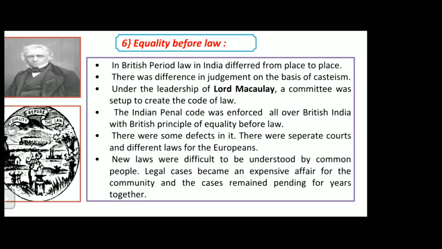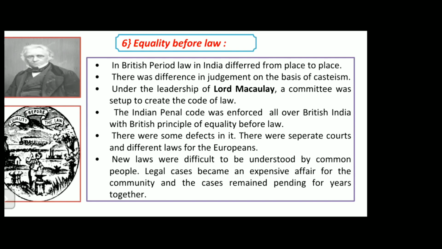So there was a different judgment. They used to see which caste the person belonged to, so that they could give them another judgment. So this was not right. So under the leadership of Lord Macaulay, what he did was, a committee was set up to create the code of law.